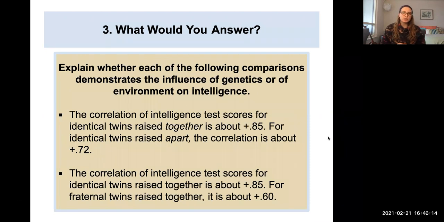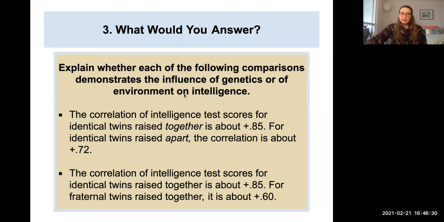All right, let's look at this third question here. This one is not multiple choice. You do have to think a little more, and it is a little bit tricky here. So explain whether each of the following comparisons demonstrates the influence of genetics or of environment on intelligence.